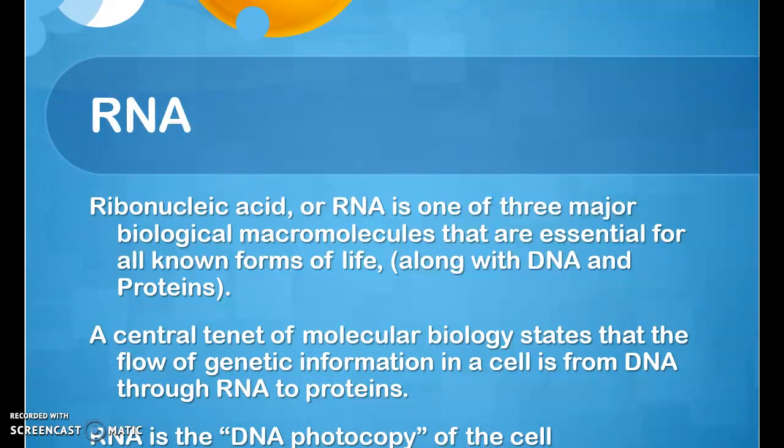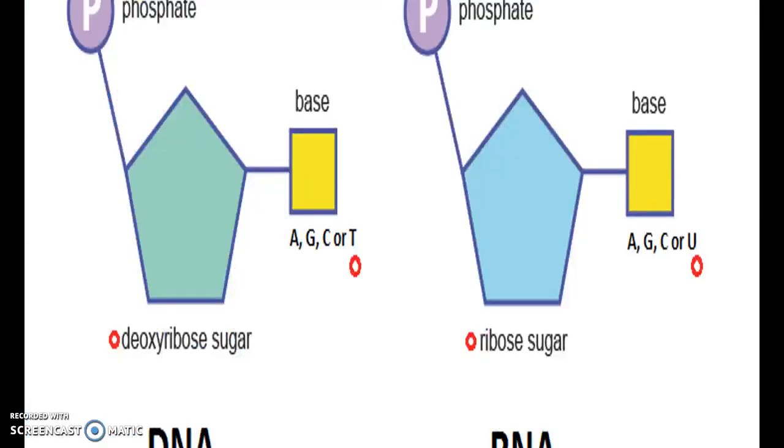RNA. Ribonucleic acid, or RNA, is one of 3 major biological macromolecules that are essential for all known forms of life, along with DNA and proteins. A central tenet of molecular biology states that the flow of genetic information in a cell is from DNA through RNA to proteins. RNA is the DNA photocopy of the cell. And this is a picture of DNA versus RNA.